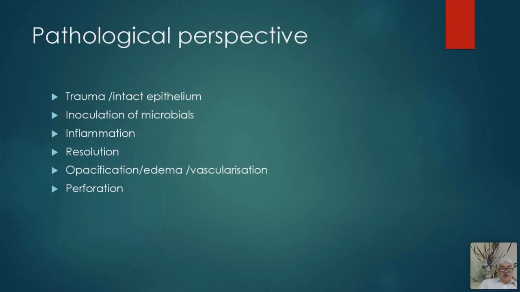When the disease resolves, the patient can end up with opacification, corneal edema, vascularization, corneal thinning, uneven surface of the cornea, and even the patient can have perforation. This is how the disease process goes: trauma, inoculation of microbials, then inflammation, then resolution, opacification, edema, vascularization, and perforation. And how does the surface of the cornea actually look?